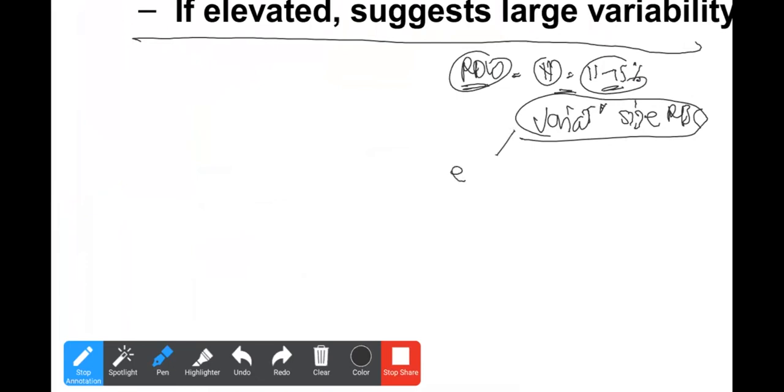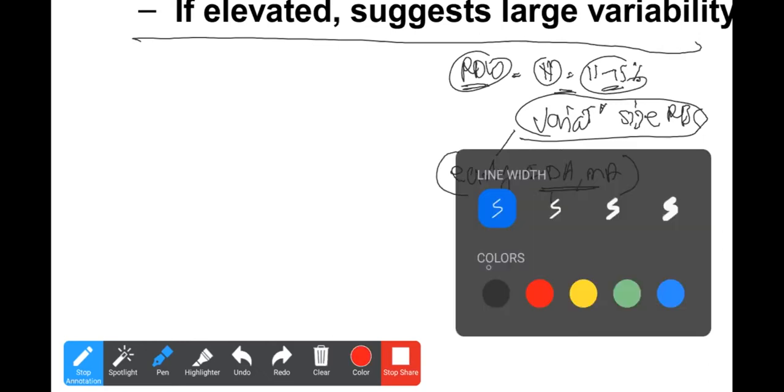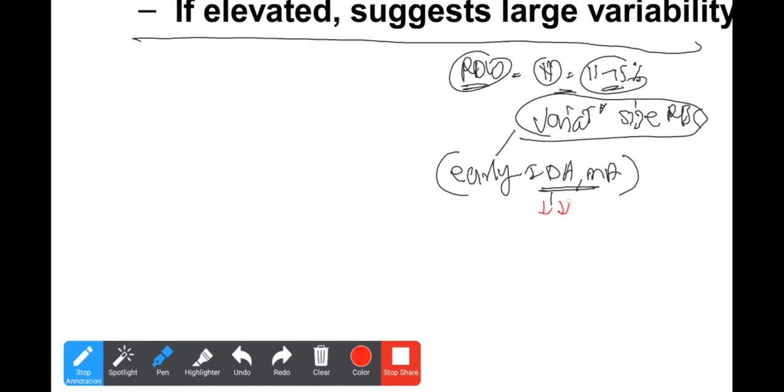So in early iron deficiency anemia and megaloblastic anemia, in iron deficiency anemia the size of the RBCs goes on reducing, and in megaloblastic anemia the size goes on increasing. In the early phase, some cells are smaller in iron deficiency or larger in megaloblastic anemia, so there is a high RDW.